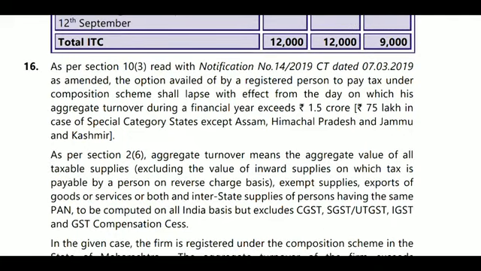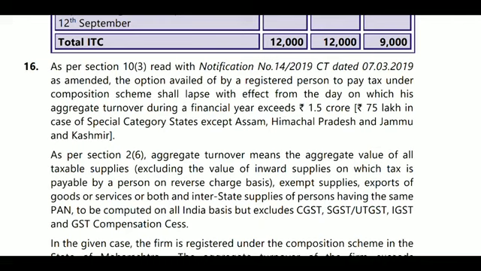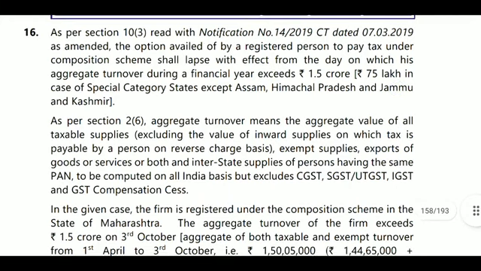Here, as per section 10(3), as amended, the option availed by the registered person to pay tax under the composition scheme shall lapse with effect from the day on which the aggregate turnover during the financial year exceeds 1.5 crores, or 75 lakhs in case of special category states, except the cases of Assam, Himachal Pradesh and Jammu and Kashmir.